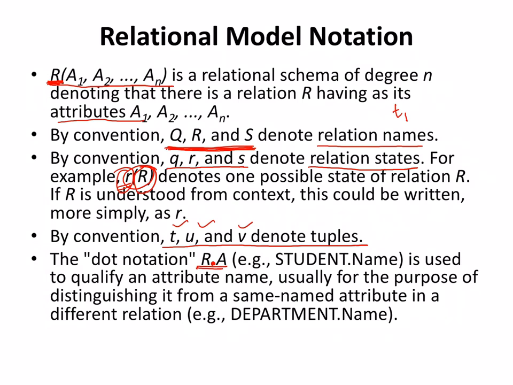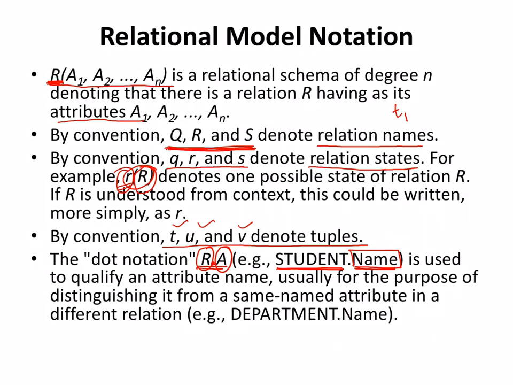R is nothing but the relation or table name, and A is nothing but the attribute of it. Can you see the example here? Student is the name of the table, and dot name is the attribute of it. One of the columns is named name. Why do I use it? What is the importance of this dot operator? Maybe the attribute name is in many other tables. Name is there in the student table, name is there in the employee table. In your database there may be two or three tables in which the name attribute is there.